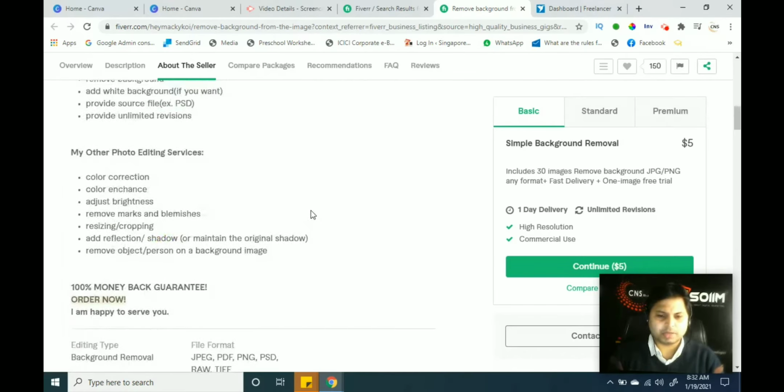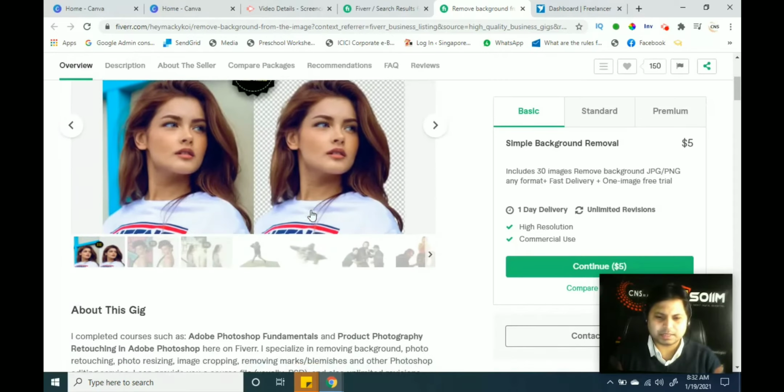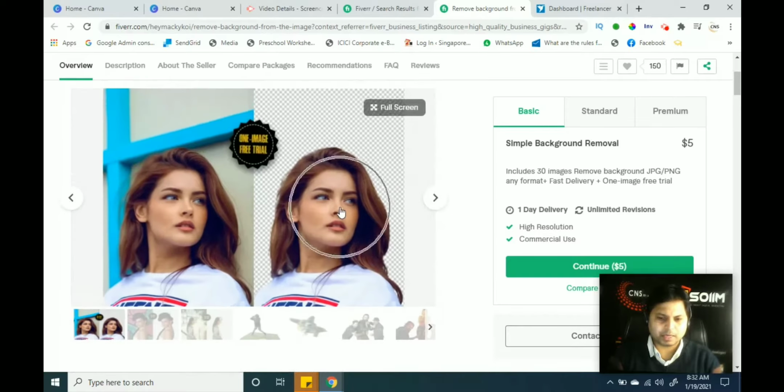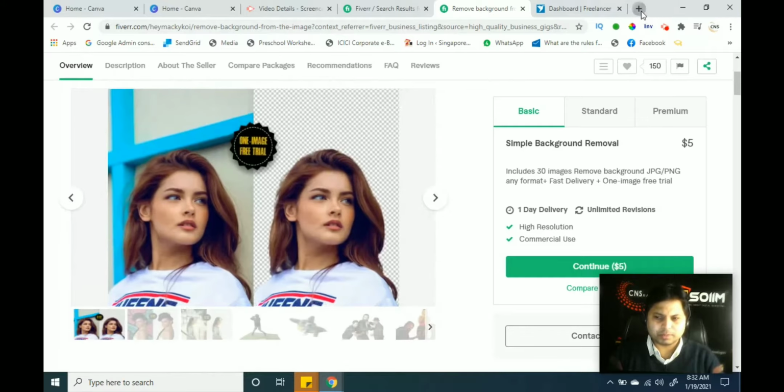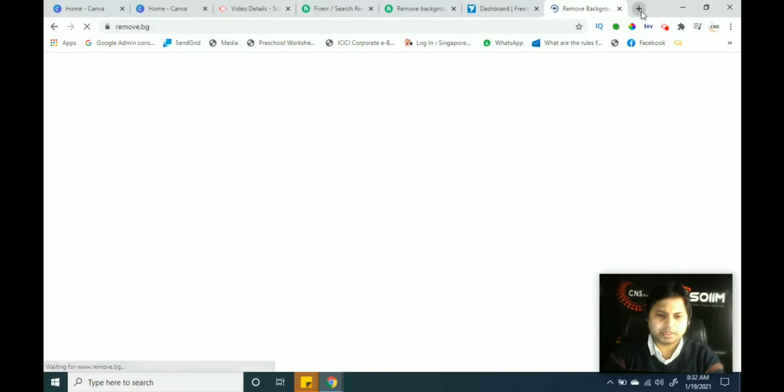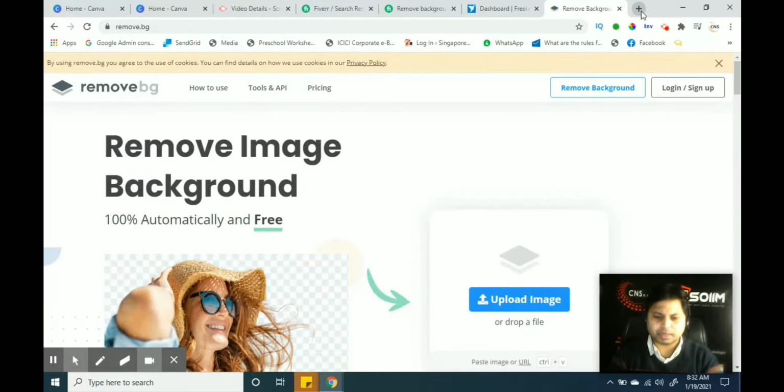So how can we do this? It is very simple. I have already discussed in previous lectures how we are going to remove this background. For removing the background, we simply log on to remove.bg. Simply go to this URL and select any photo with a background image.